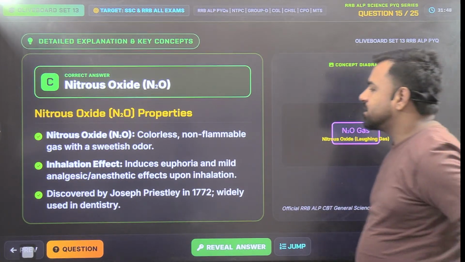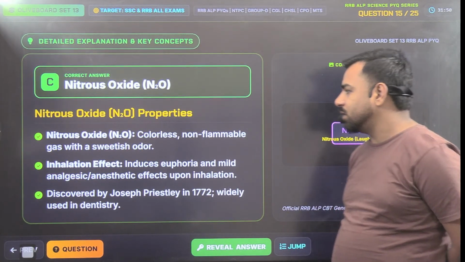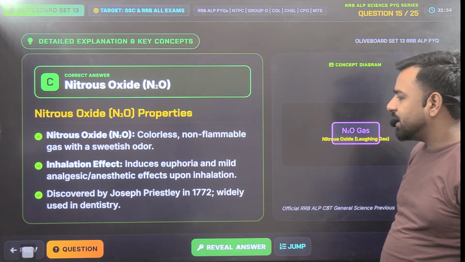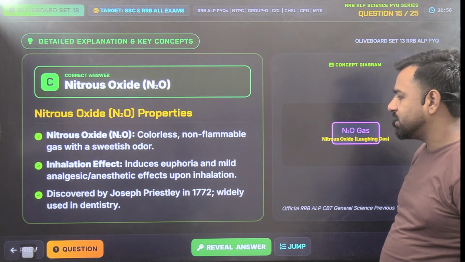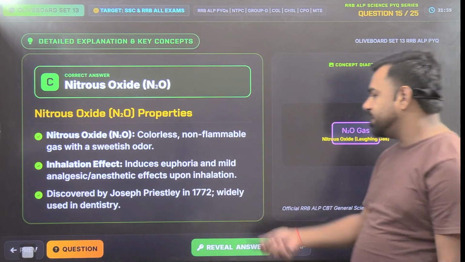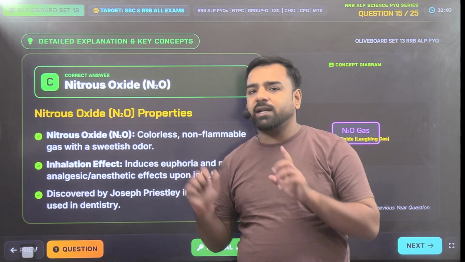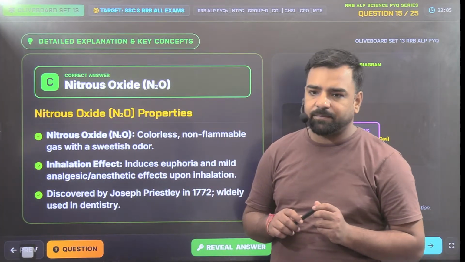It's a colorless non-flammable gas with a sweetish odor. It induces euphoria and mild analgesic anesthetic effects upon inhalation. It was discovered by Joseph Priestley in 1772. Year is not important, but the person is important, and this was used in dentistry. Right? Next.